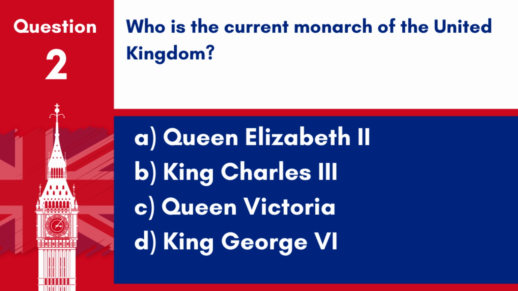Question 2. Who is the current monarch of the United Kingdom? A. Queen Elizabeth II. B. King Charles III. C. Queen Victoria. D. King George VI. Answer. B. King Charles III. King Charles III is the current monarch of the United Kingdom.